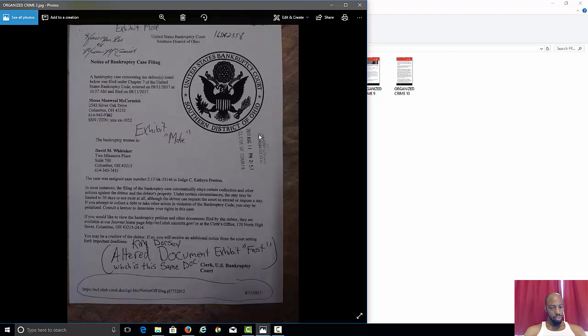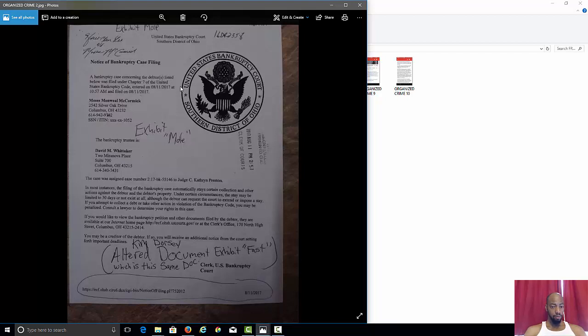Pay close attention. You see this? This is a bankruptcy document. I'm repeating myself because there are people that have ADHD, they don't pay attention, and they don't understand. They can pay close attention. So what you're seeing, you'll be like, whoa. Nah, there's no ifs, ands, and buts about it. You about to see what tampering with records is.